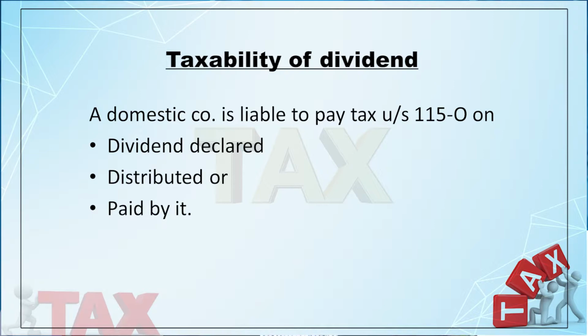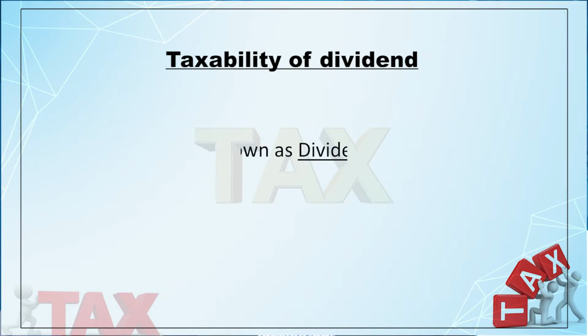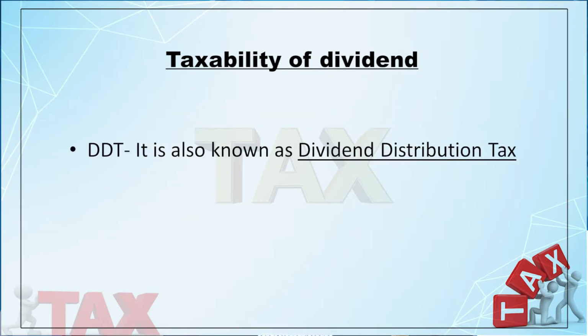If the dividend is distributed, the company is liable to pay tax under section 115O. If the dividend is paid by the domestic company, the company is liable to pay the tax under section 115O.